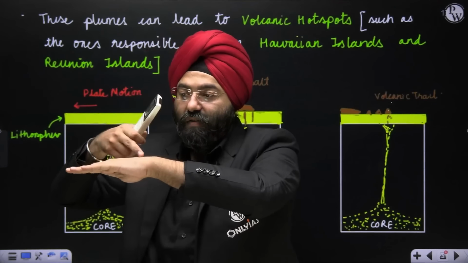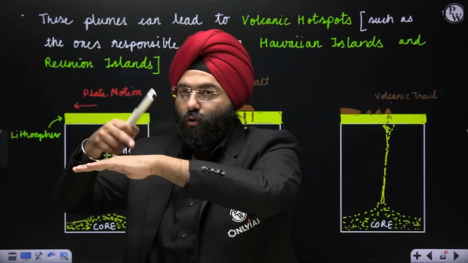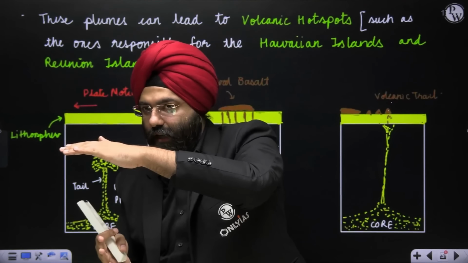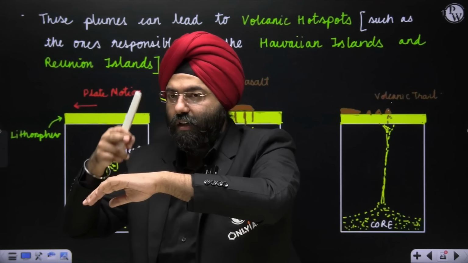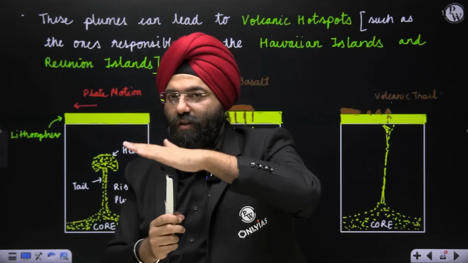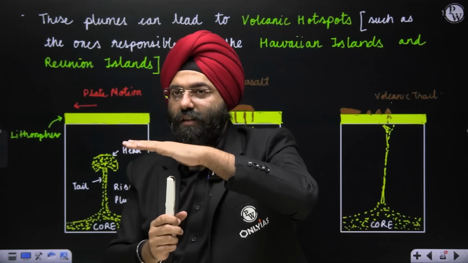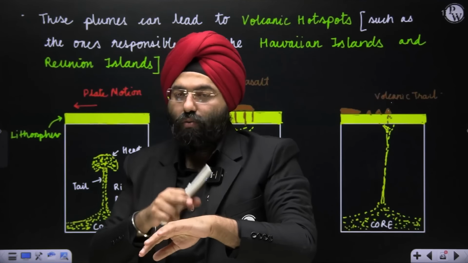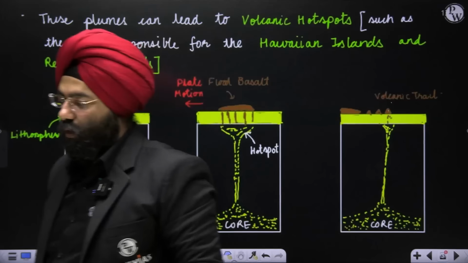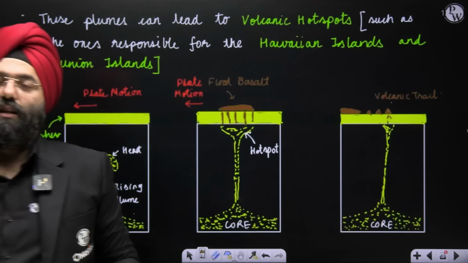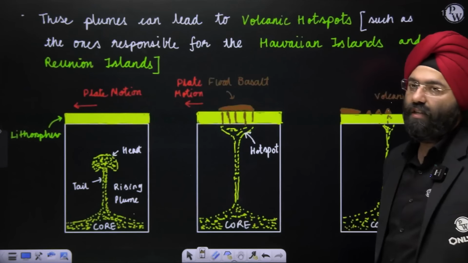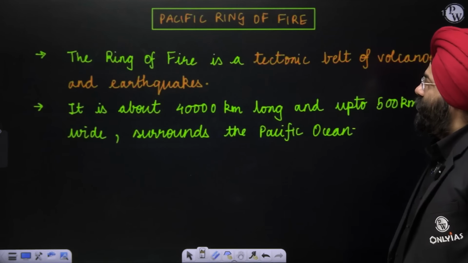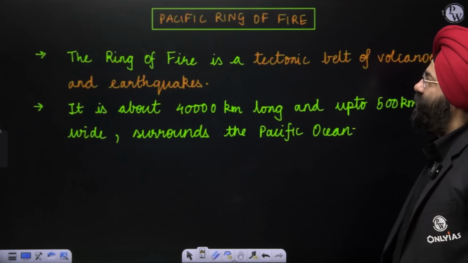So that is why the answer is that the Deccan Plateau, though there is no volcano underneath it, how come igneous rocks are found here? The reason is because it crossed this particular hotspot, the Reunion hotspot, and that led to the igneous rocks being present in that region. So this is because of these plumes and the hotspot that we study here. Clear? Another last concept that we study is the Pacific Ring of Fire.